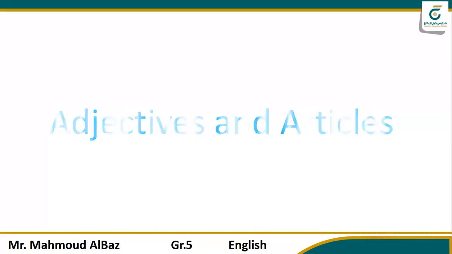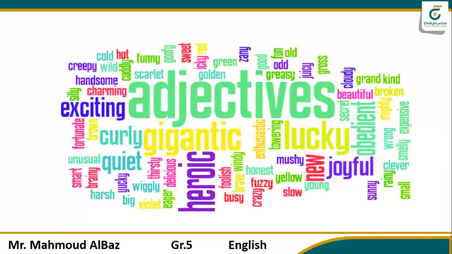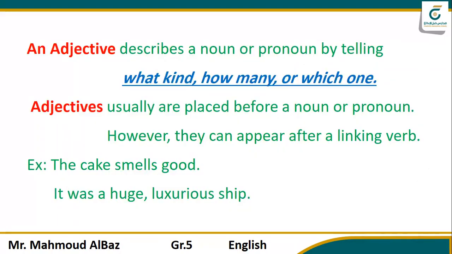Here in this picture, the first one, adjectives. All of these words that surround the word adjectives here, we see curly, exciting, charming, handsome, cold, wild. All of these are adjectives. There are many words, right? So let's start with definitions. What is meant by adjective? An adjective describes a noun or pronoun, and how does it describe it? Yes, by telling what kind, how many, or which one.